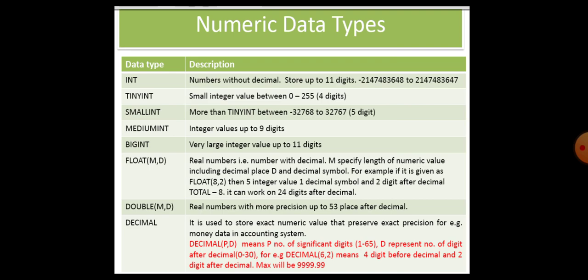So what will be the maximum value within such a column? That is nothing but 9999.99. Let me ask another question. What will be the minimum value we can enter into a decimal column? It is nothing but 0.0. Or if we want to enter a negative, the minimum value will be minus 9999.99. Is it clear to you what numeric data types are? That is int and decimal.